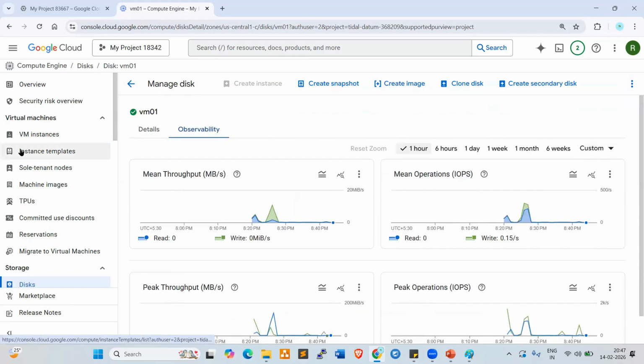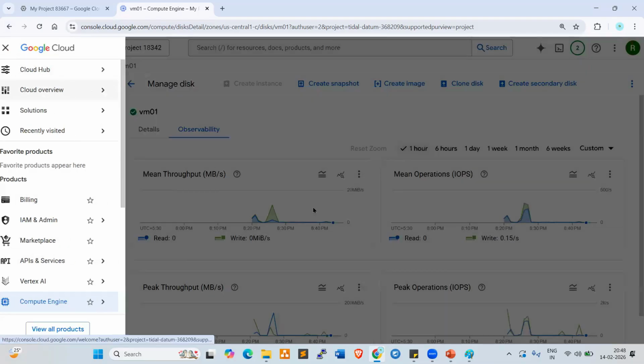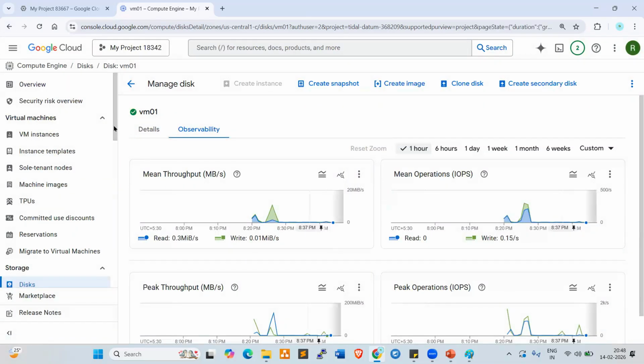Today we are going to discuss one more concept. VM we covered, snapshots we covered, images we covered, right? So one more concept we can cover today, which is bucket storage, one more storage. Before that, I just want to delete this server. Okay, we can delete it later also. Fine. Now let's try to understand bucket storage.